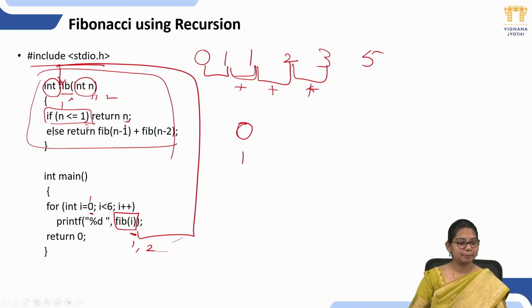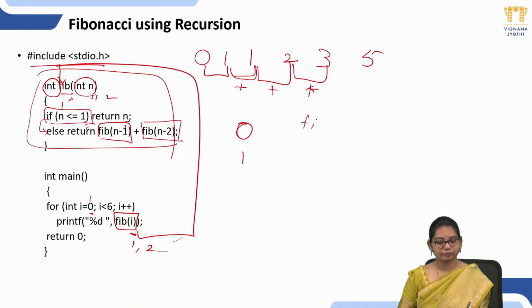So it will check the base condition. Is 2 less than or equal to 1? No, 2 is not less than or equal to 1. Then it will go to the else statement. What is my recursive case here? Return fib of n minus 1 plus fib of n minus 2. What is my n value here? 2.